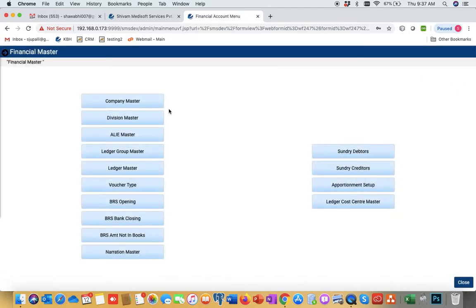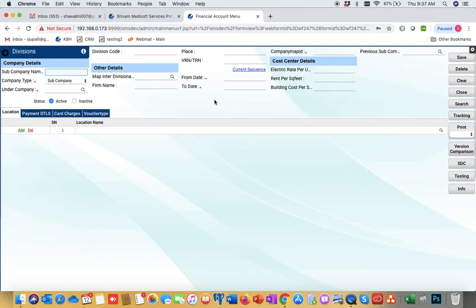Now the next one is the Division Master. What is Division Master? Division Master means sub companies. Suppose an organization has multiple branches or multiple locations and wants to do accounting location wise. In that case, we have to create sub companies accordingly.